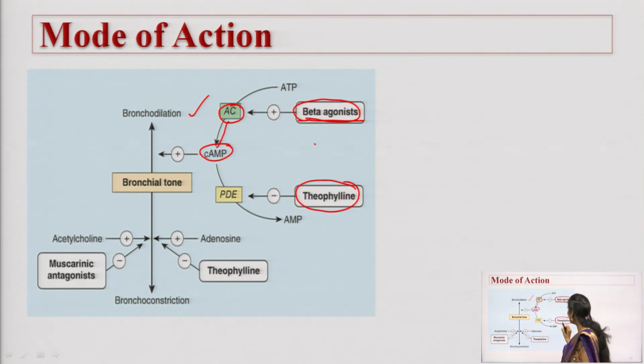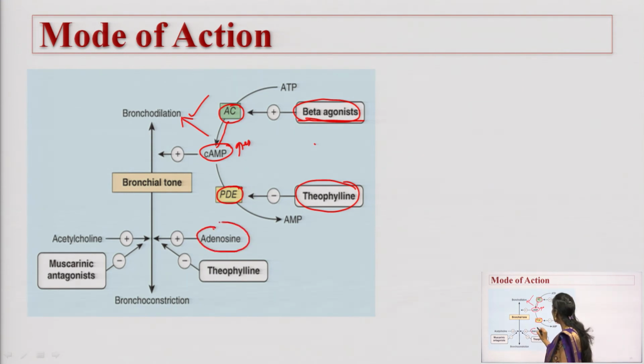Theophylline will inhibit the PDE enzyme, phosphodiesterase enzyme. By inhibiting it, cyclic AMP levels will increase, and finally you can see the bronchodilation in action. Theophylline has one more action: it is an adenosine receptor antagonist. By inhibiting this adenosine receptor, it will cause bronchial dilation.